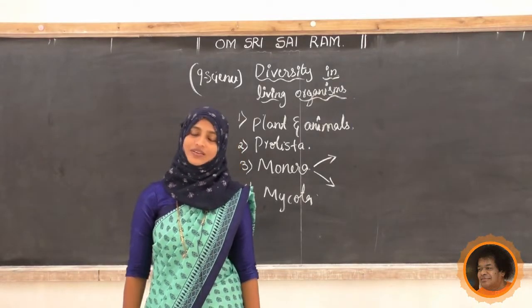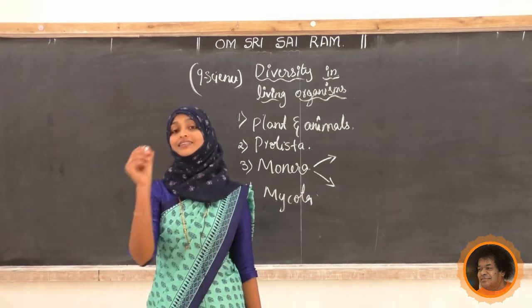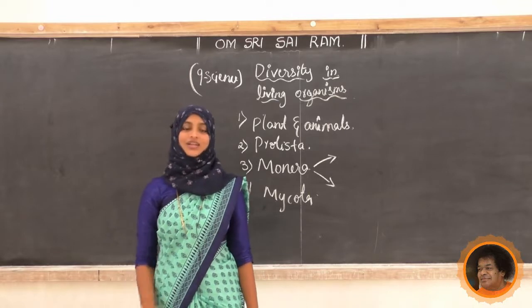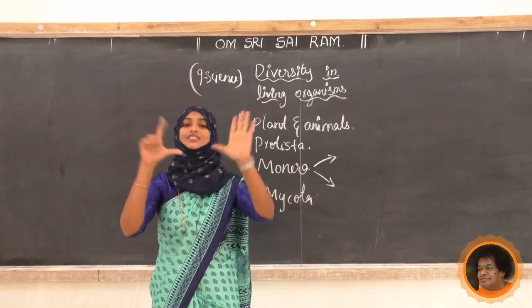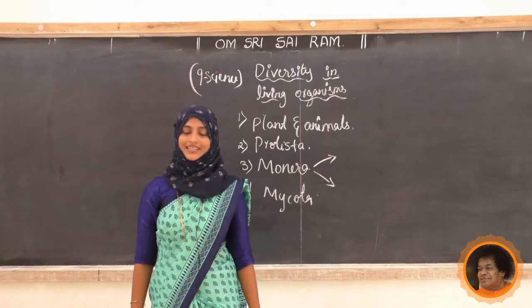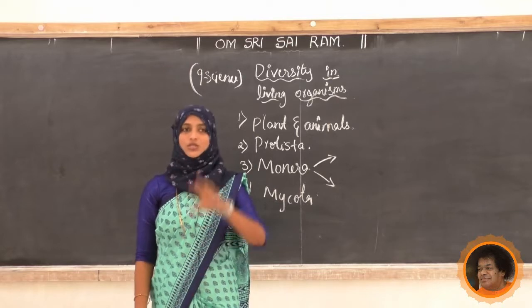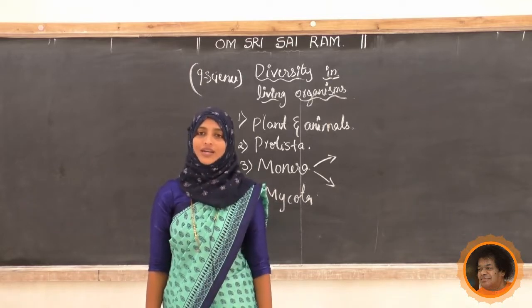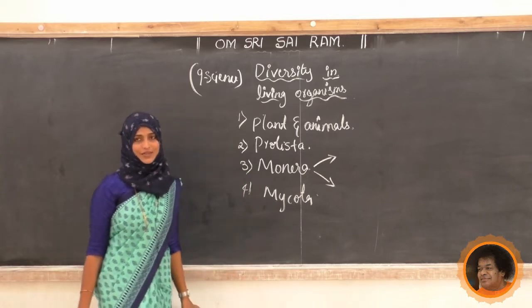See, we have already studied in our 8th standard, that is the Linnaeus hierarchy or hierarchy of classification. It has the 7 steps. Okay, by considering that 7 we have to classify the subgroups. So I will tell you one thing, students, how we can remember these 7 subgroups.